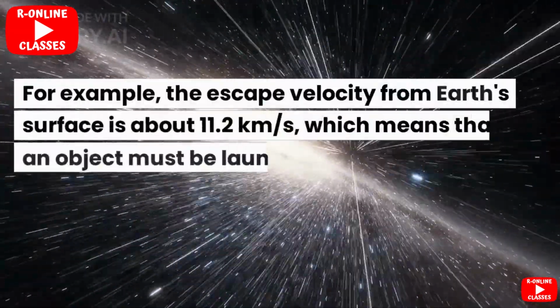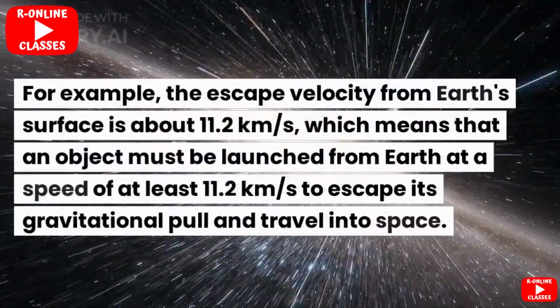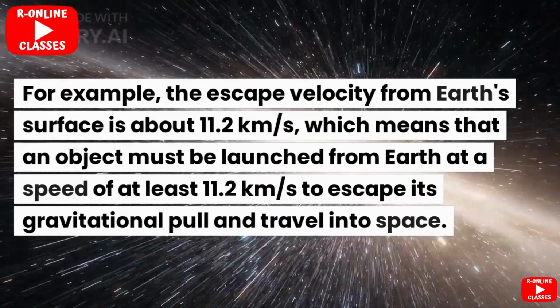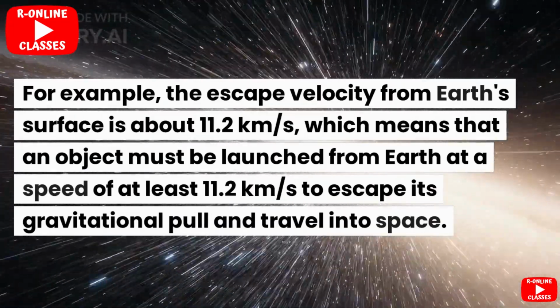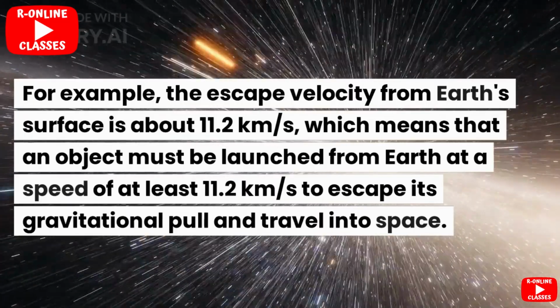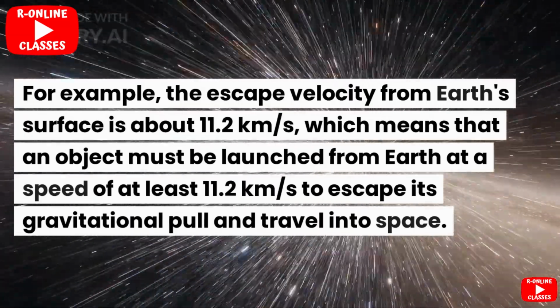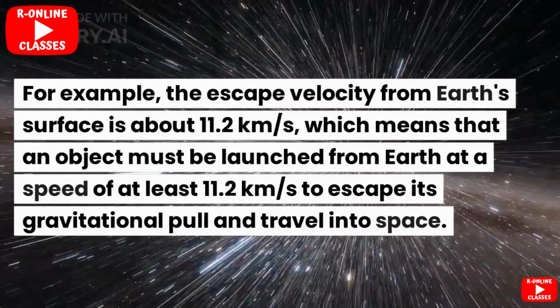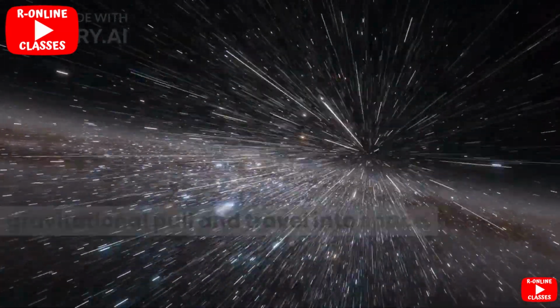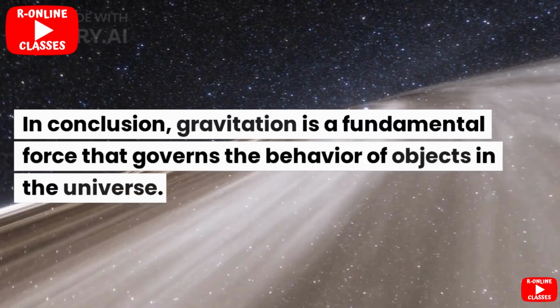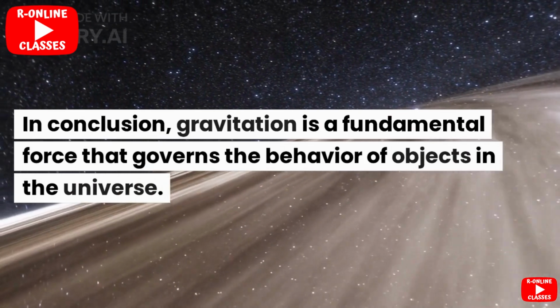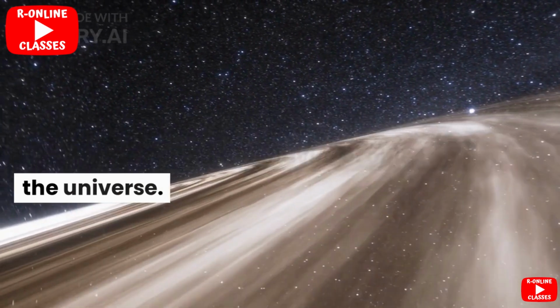For example, the escape velocity from Earth's surface is about 11.2 km per second, which means that an object must be launched from Earth at a speed of at least 11.2 km per second to escape its gravitational pull and travel into space.